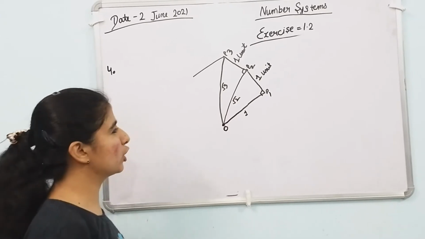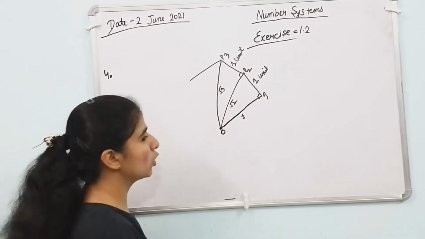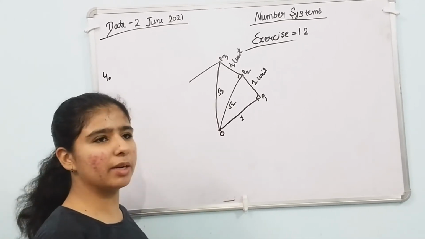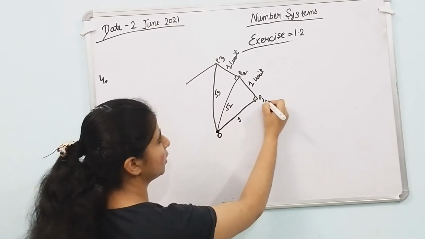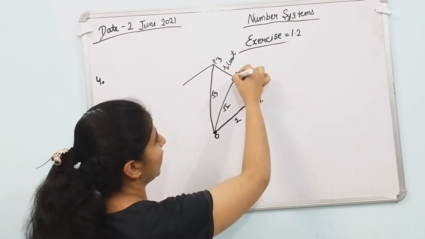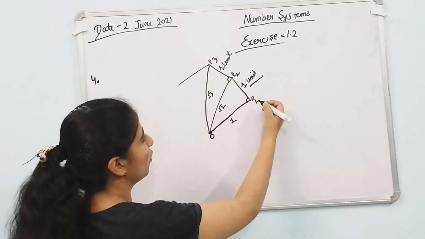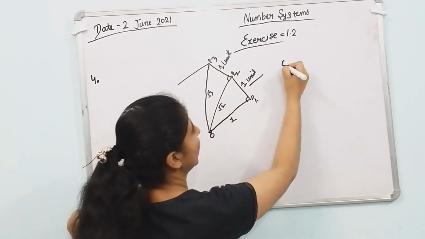Now we discuss the fourth question. In the question we are given a diagram, to construct with the help of a compass and Pythagoras theorem. This point is O and this is P1. We draw a line of 1 unit and take a perpendicular from P1 to P2, 1 unit. With the help of Pythagoras theorem, solve O to P1.